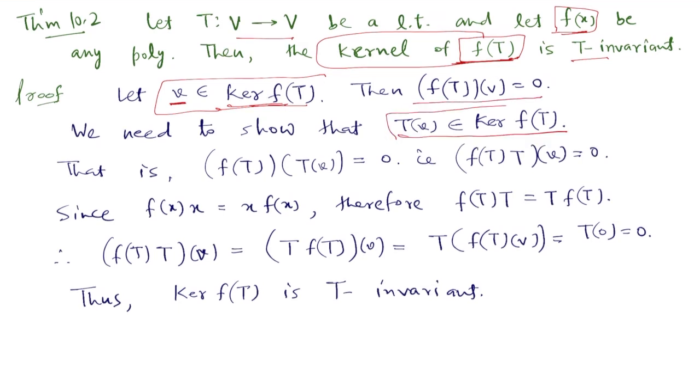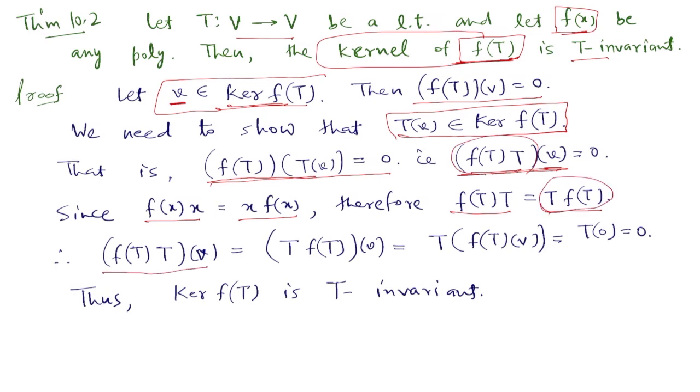Now if Tv is in the kernel of f(T), then f(T) applied on Tv should be 0, and f(T)Tv is the same as f(T)T applied on v. So this thing we have to show. Now x f(x) is the same as f(x) x, therefore f(T)T will be the same as Tf(T). So this f(T)T we can replace by Tf(T).